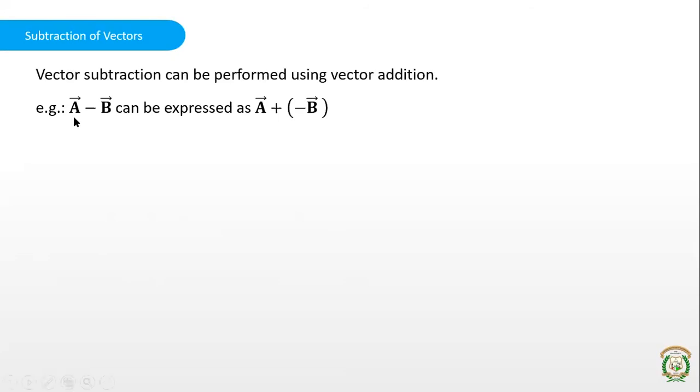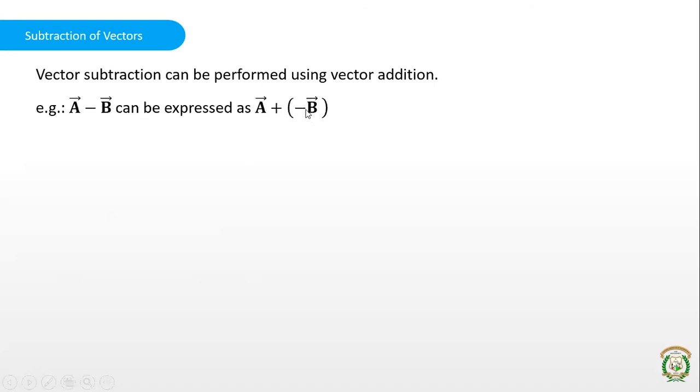Next, coming to the subtraction of vectors. Subtraction of vectors can actually be performed using vector addition itself. For example, if you want to find A minus B, you can find it by using A plus minus B. You take the vector A and the negative of vector B and add them together, and you get A minus B.